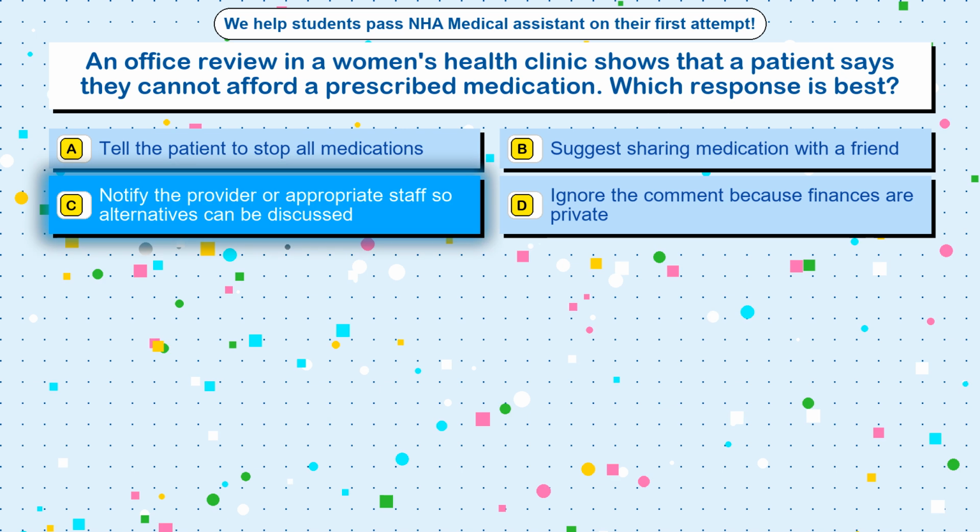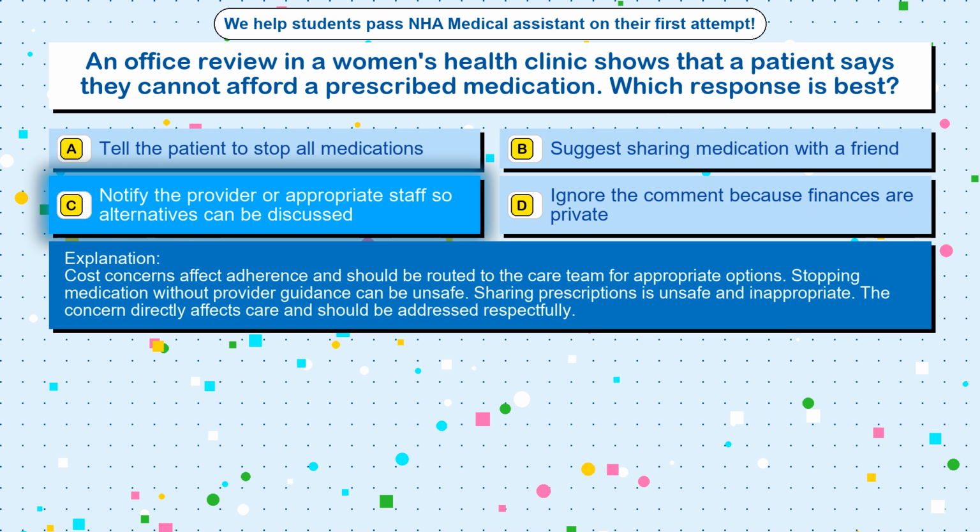The correct answer is option C, notify the provider or appropriate staff so alternatives can be discussed. Cost concerns affect adherence and should be routed to the care team for appropriate options. Stopping medication without provider guidance can be unsafe. Sharing prescriptions is unsafe and inappropriate. The concern directly affects care and should be addressed respectfully.